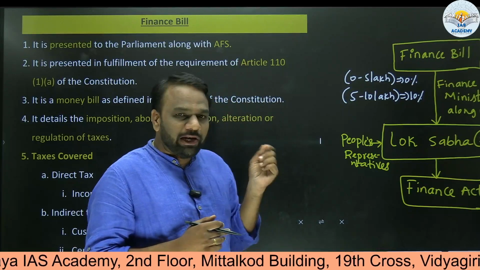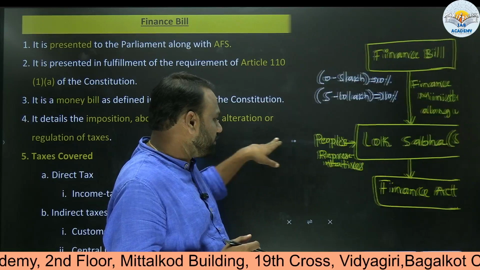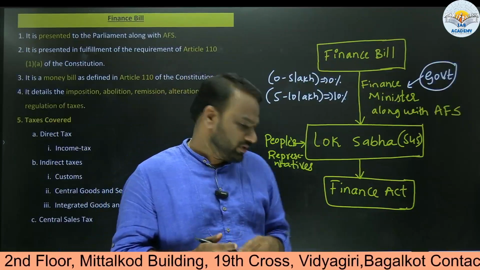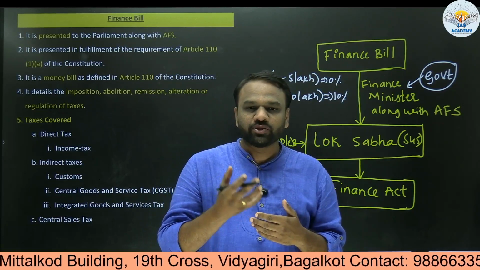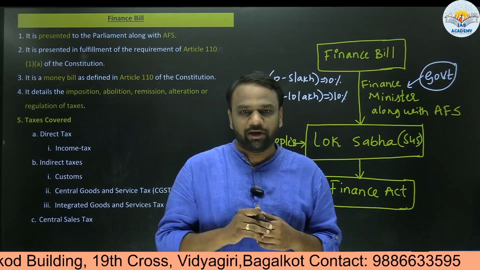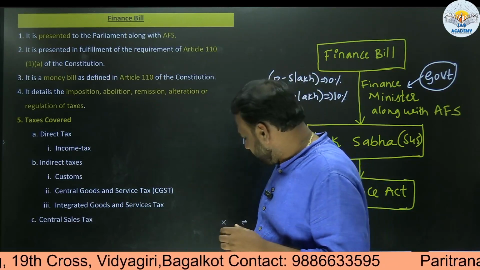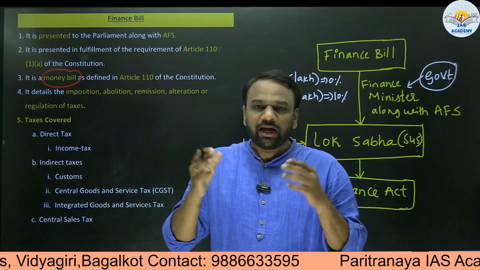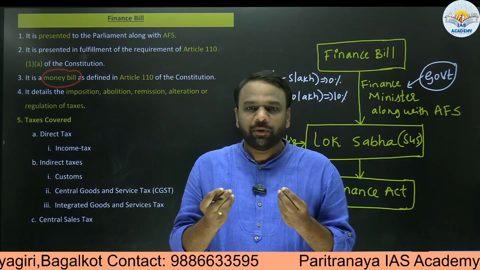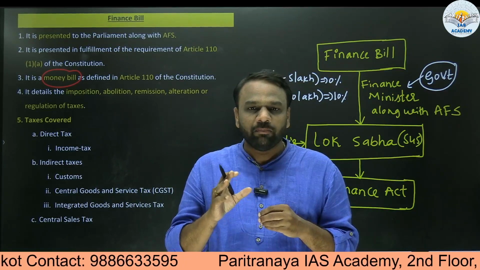So for a bill to become an act, what is required? It has to get the assent of the parliament. Whenever any bill becomes an act, in between it has to receive the permission or the approval of the parliament. But while discussing polity related topics, we came across a concept called money bill. When it comes to a money bill, unlike other bills, the major power is enjoyed by Lok Sabha and Rajya Sabha does not enjoy significant power.